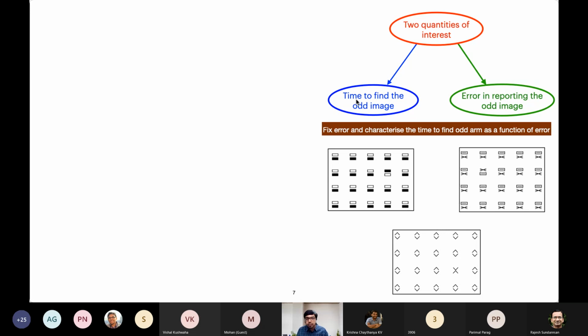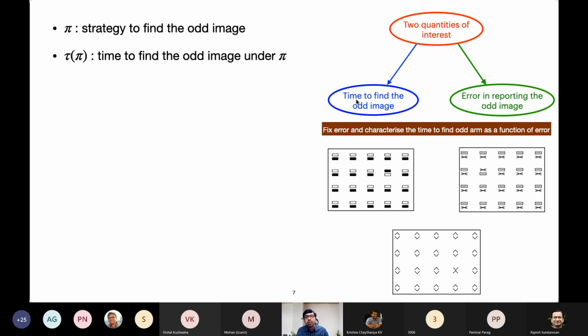Suppose pi is some strategy to find the odd image in these experiments. For example, the volunteer Krishna had his own strategy to find the odd image. He looked at some images, here and there, and possibly after some time, he zeroed in on the odd image. Let tau pi denote the time required to find the odd image under this strategy pi. And given an error tolerance epsilon, let pi epsilon denote the collection of all epsilon error tolerable policies.